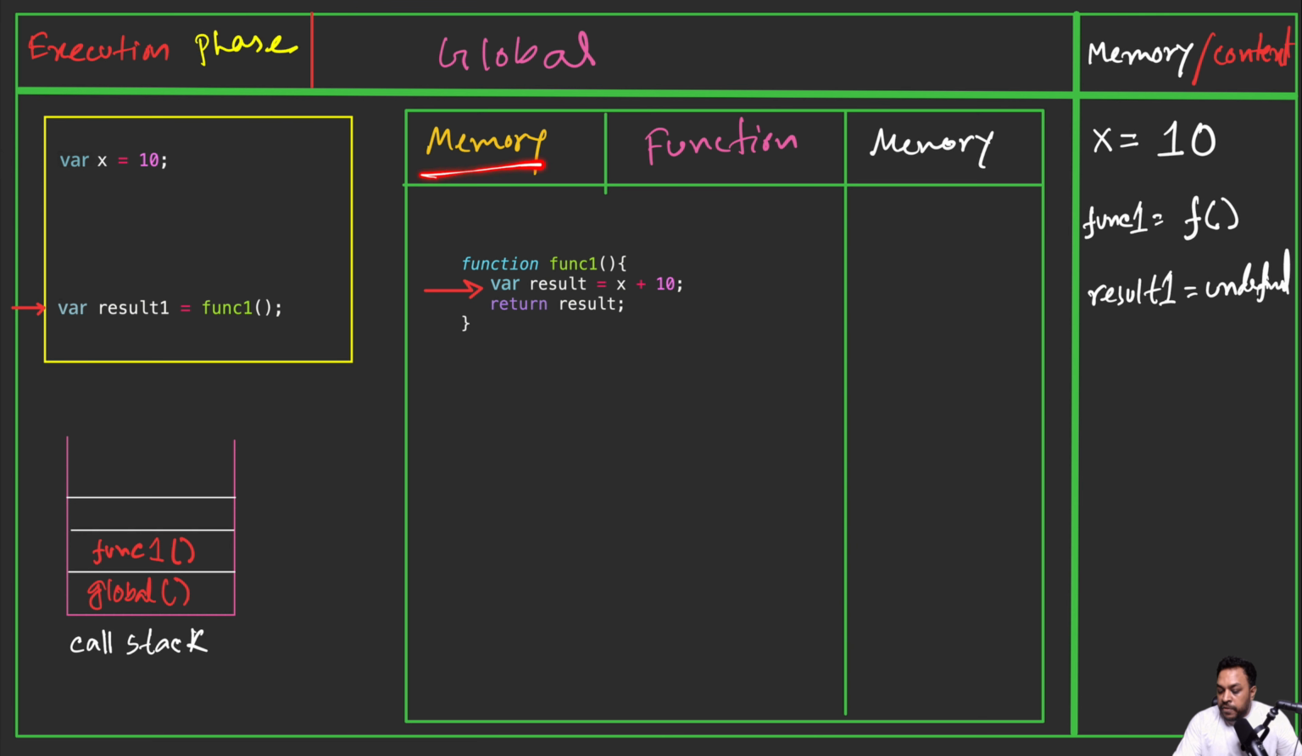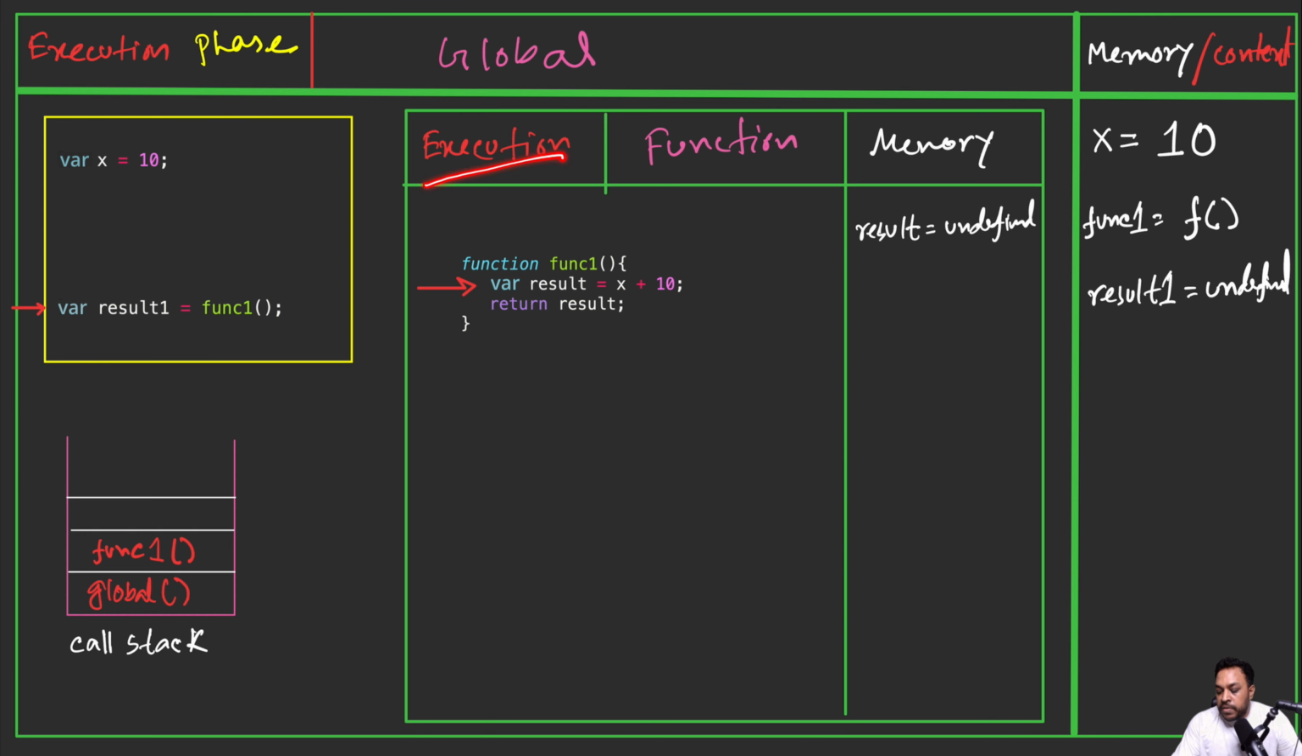In the memory phase, it will basically set this result to undefined here. Okay, so let's do that. Very simple. Remember, we are in the memory phase. All right, now let's move to the next line. And here it saw that it is returning result. So it will not do anything in the memory phase. Now the memory phase is done. So now the execution phase will start.